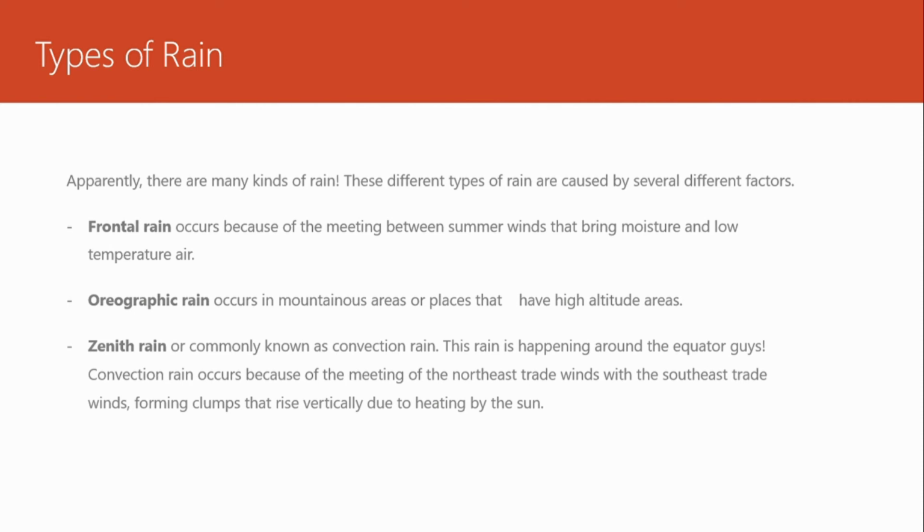Zenith rain, or commonly called convection rain, is rain happening around the equator. Convection rain occurs because of the meeting of the north trade wind with the southeast trade wind, forming clouds that rise vertically due to heating by the sun.